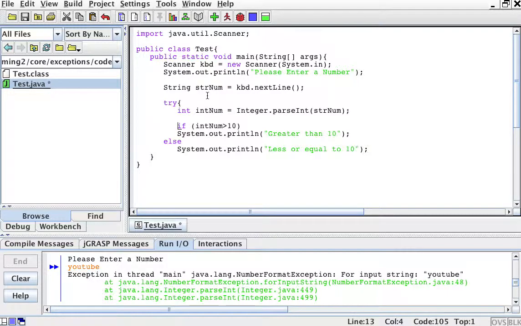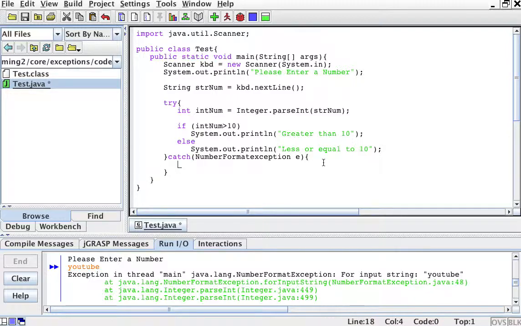The code that you want to test for, or the code that you want to watch for an exception, goes within a try block, and then catch, and then you name the exception that you want to catch. In this case it is NumberFormatException, and then let's call it e. You tell the exception that you want to catch, and then a variable name that you want to assign to it.